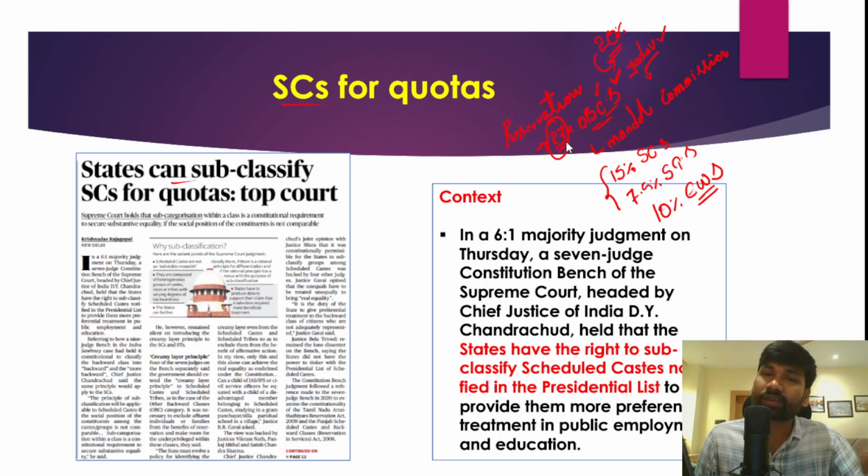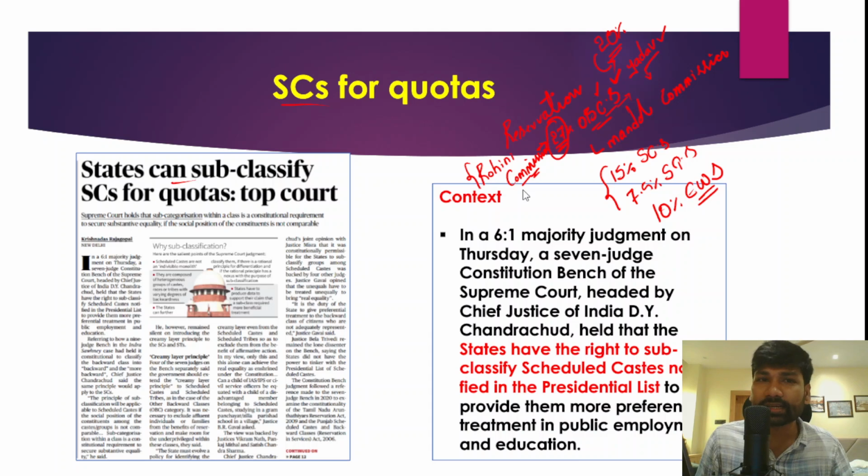And just 7% or 5% out of 27% is being given to the rest of the OBCs who are socially, economically, educationally backward. So that's why the Center has appointed the Rohini Commission, Justice Rohini Commission, for the purpose of subcategorization of other backward classes. This commission was given the task of subcategorization of the other backward classes.